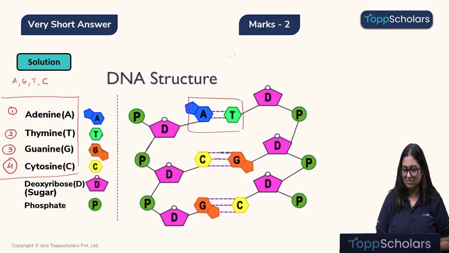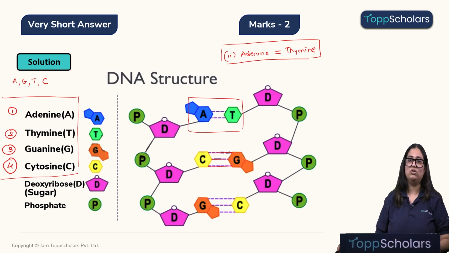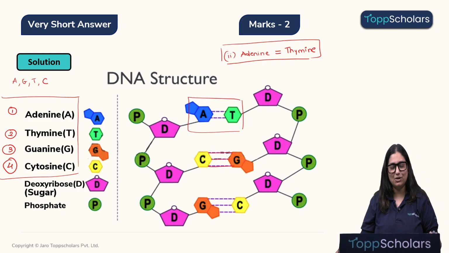So the correct answer to question number 2 is adenine and thymine. So children, adenine and thymine are bonded with the help of two hydrogen bonds. Whereas if you look at guanine and cytosine, we have three hydrogen bonds. Okay children, very simple. Now let's move on to the next question.